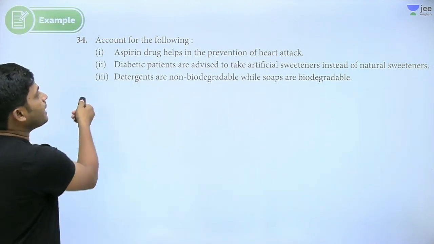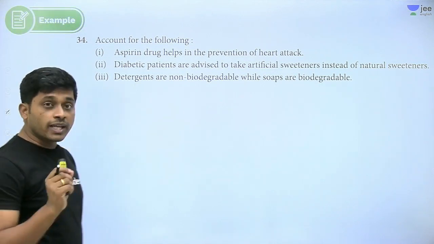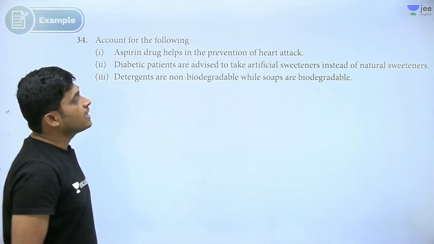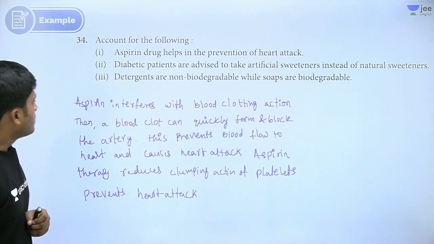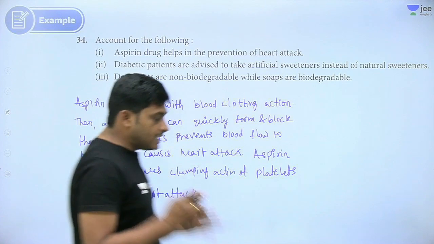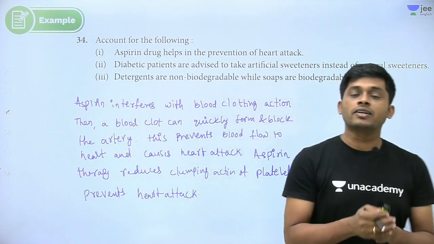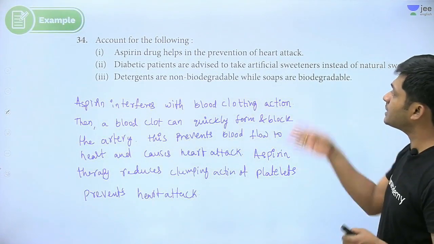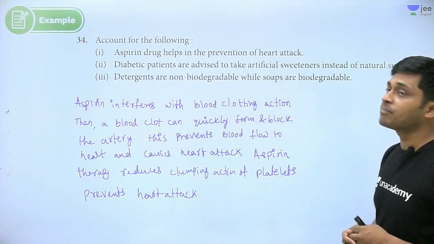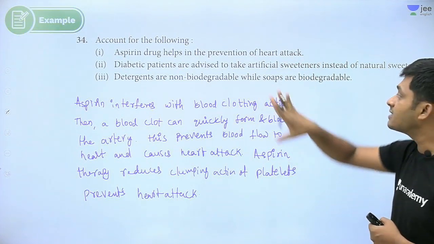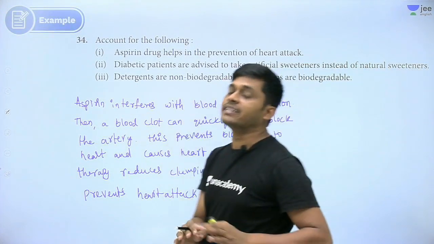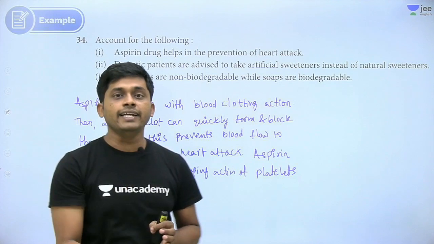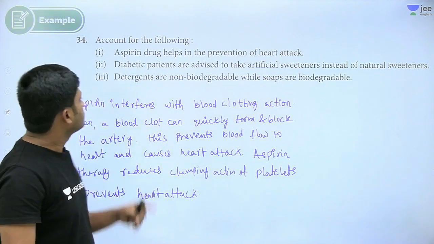One question: diabetic patients are advised to take artificial sweeteners instead of natural sweeteners. So what is the answer? See, aspirin interferes in the blood clotting mechanism. So that's why it is used in prevention of heart attack. This is the answer. You have to write beautifully, right? With clear spacing, neatly, if you write then you will get full marks.